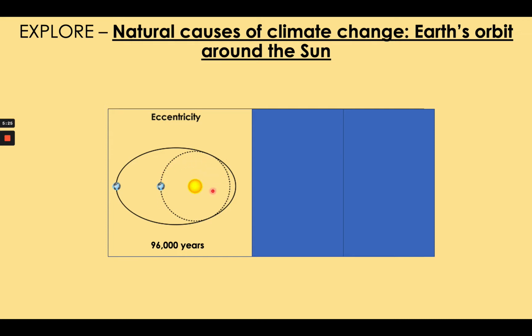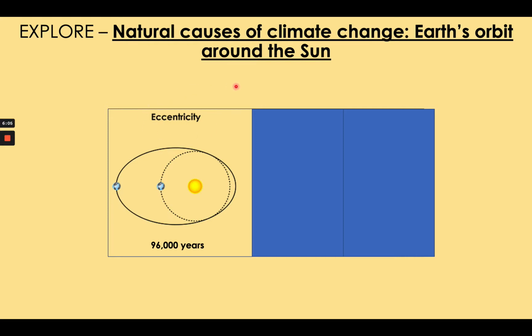The big idea that you need to know is this. The Earth's orbit changes from a circular orbit to an elliptical orbit and back to a circular orbit every 96,000 years. And when the Earth's orbit is elliptical, on average, the Earth gets more energy from the Sun than when the Earth's orbit is circular. And consequently, the Earth's climate is warmer when we have an elliptical orbit. That's called orbital eccentricity.